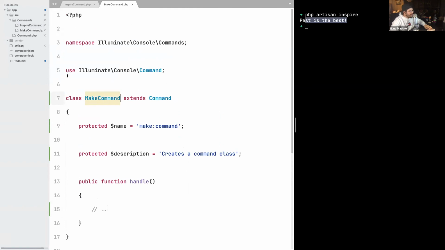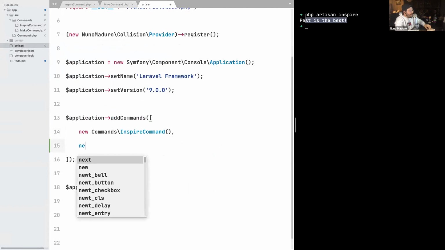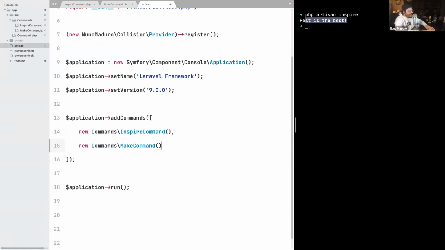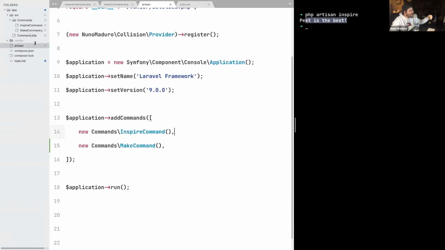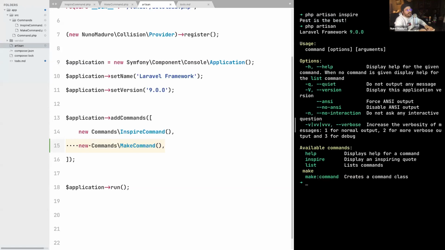And let's again register the make command within the addCommands of our CLI tool. And I think you are seeing that this is really annoying. Laravel actually provides us a functionality that detects commands automatically, and we are going to tackle that at the end of this talk. So if we get back to our php artisan, and we registered the make command, we can now type php artisan and see the make command appearing on this list.